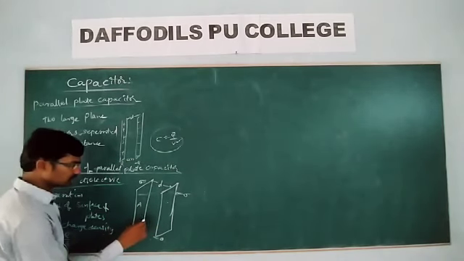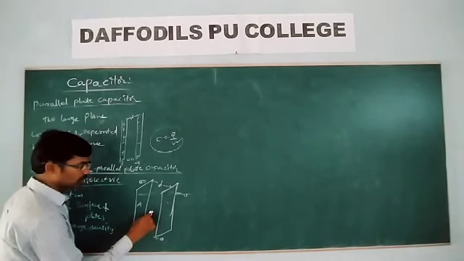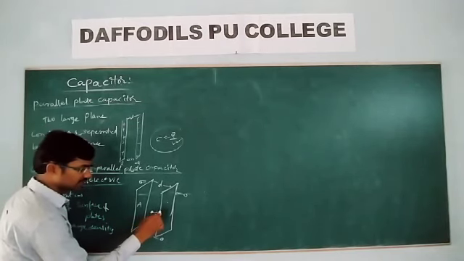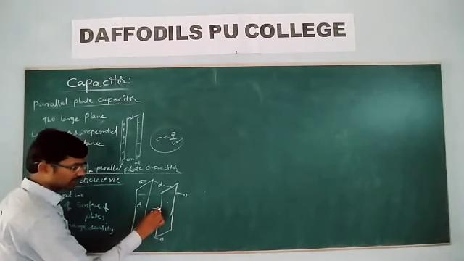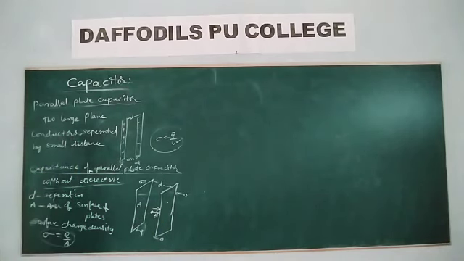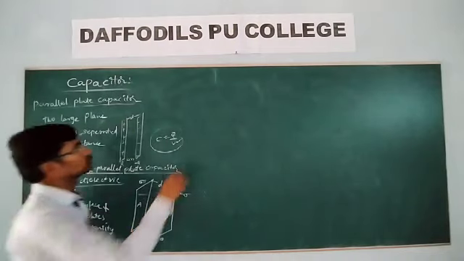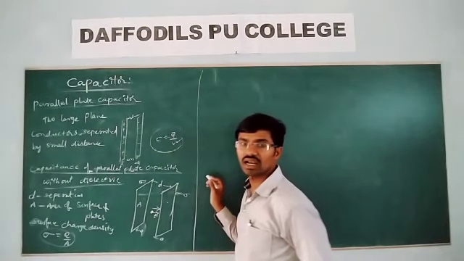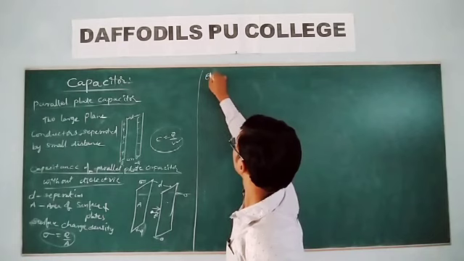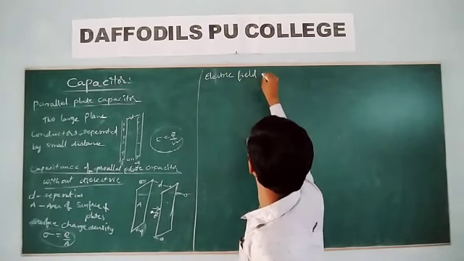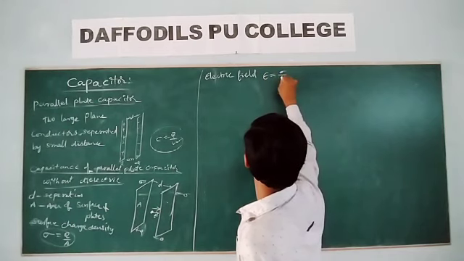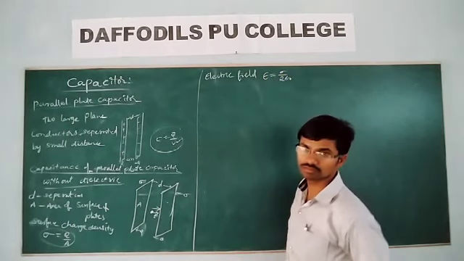And what is the electric field? It is a positive charge. Then what is the direction of the electric field? In this direction. And it is a negative charge. Then what is the direction of the electric field? In this direction. Now tell me, what is the electric field due to a parallel sheet, the electric field of a conductor? Electric field E is equal to what? Sigma by 2 epsilon naught.